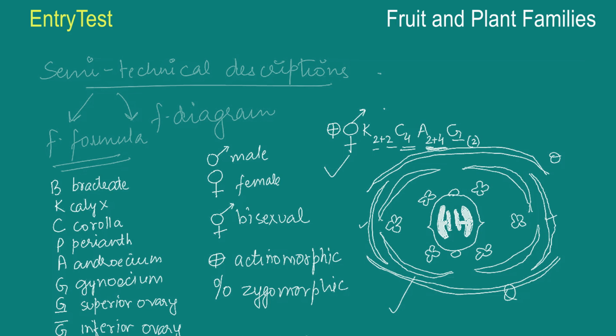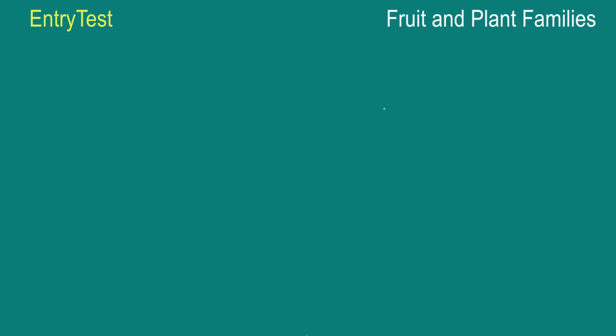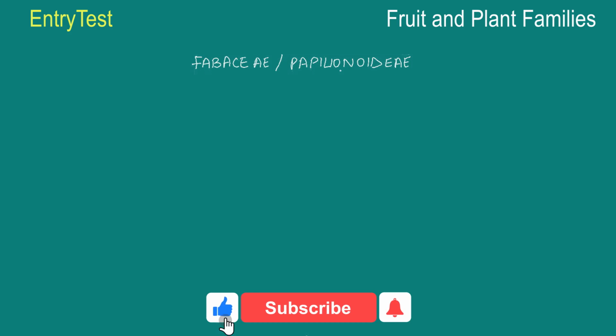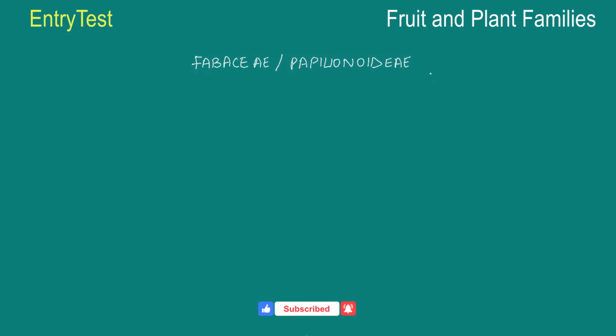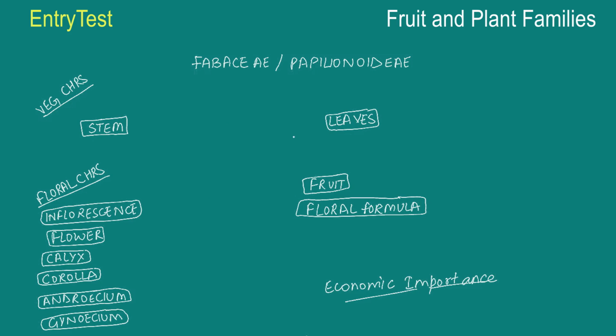And the next thing that we have to do is information about a few common families. So right now we are going to be doing 3 important families in this video. And what we're going to look at is the vegetative characteristics and the floral characteristics. The family that we are about to do first is known as the Fabaceae family. Now, this was also known as the Papilionoideae family, and it's a subfamily of legumes, and it's found all over the world. So this is how we'll be dividing the characteristics into vegetative characteristics and the floral characteristics.